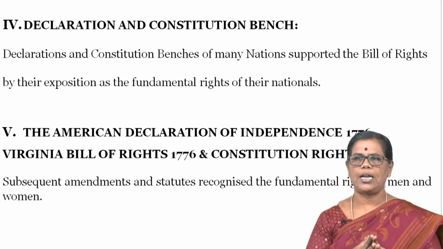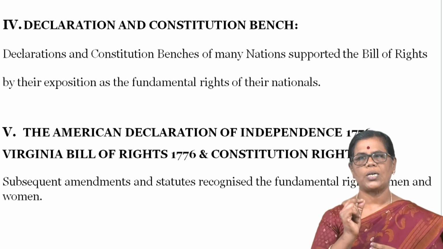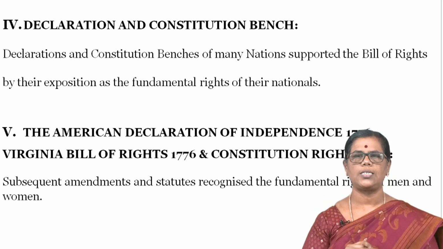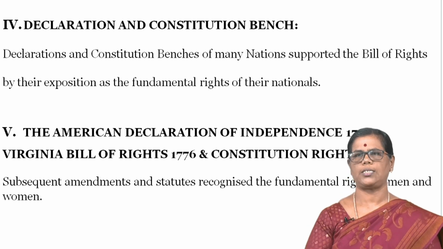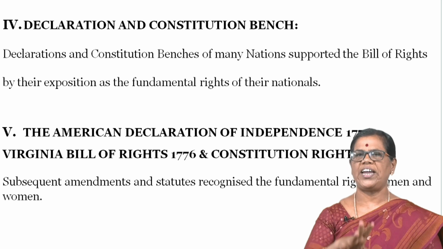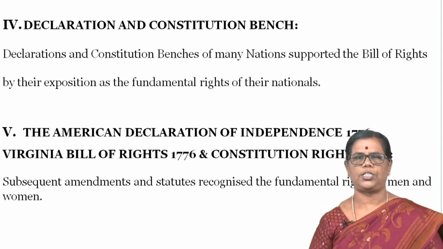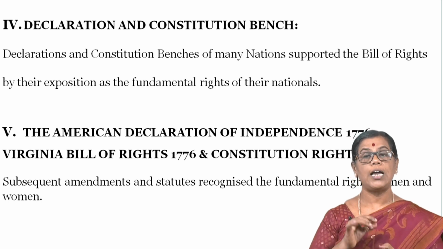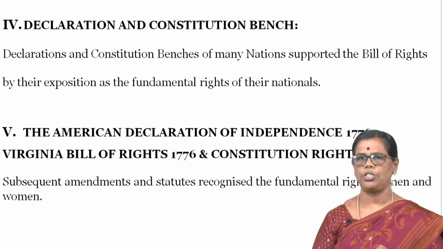In that revolution, there was a written document that was written in the year 1776. This was a famous one. On 4th July 1776, the Americans declared independence by writing a document. And apart from that, the Virginia Bill of Rights, they created their constitution.